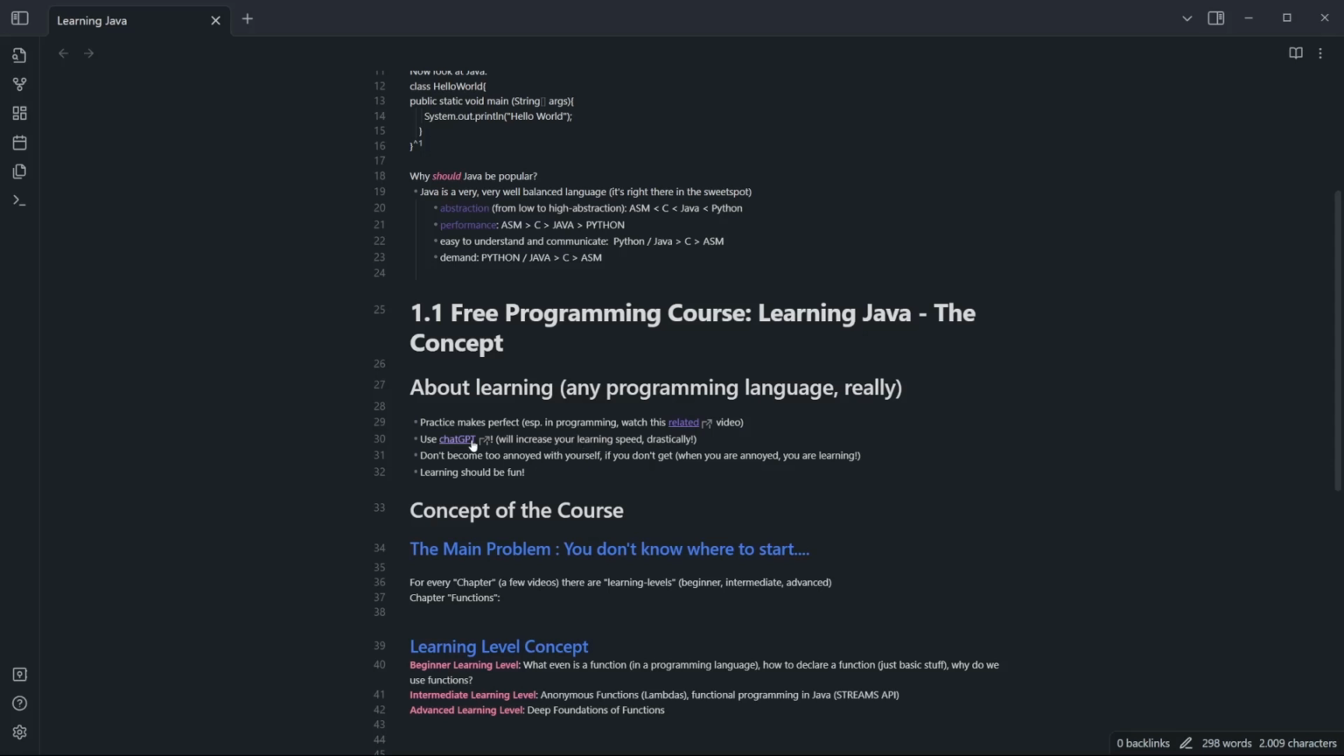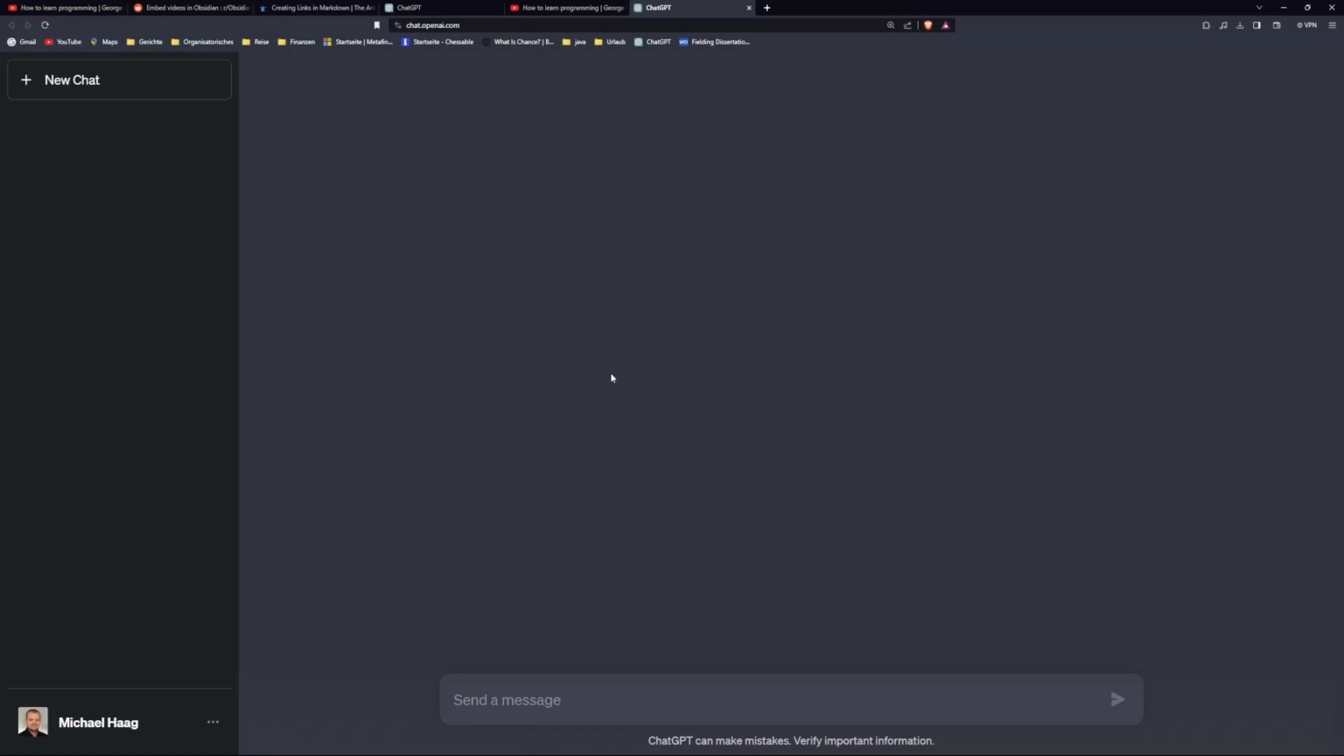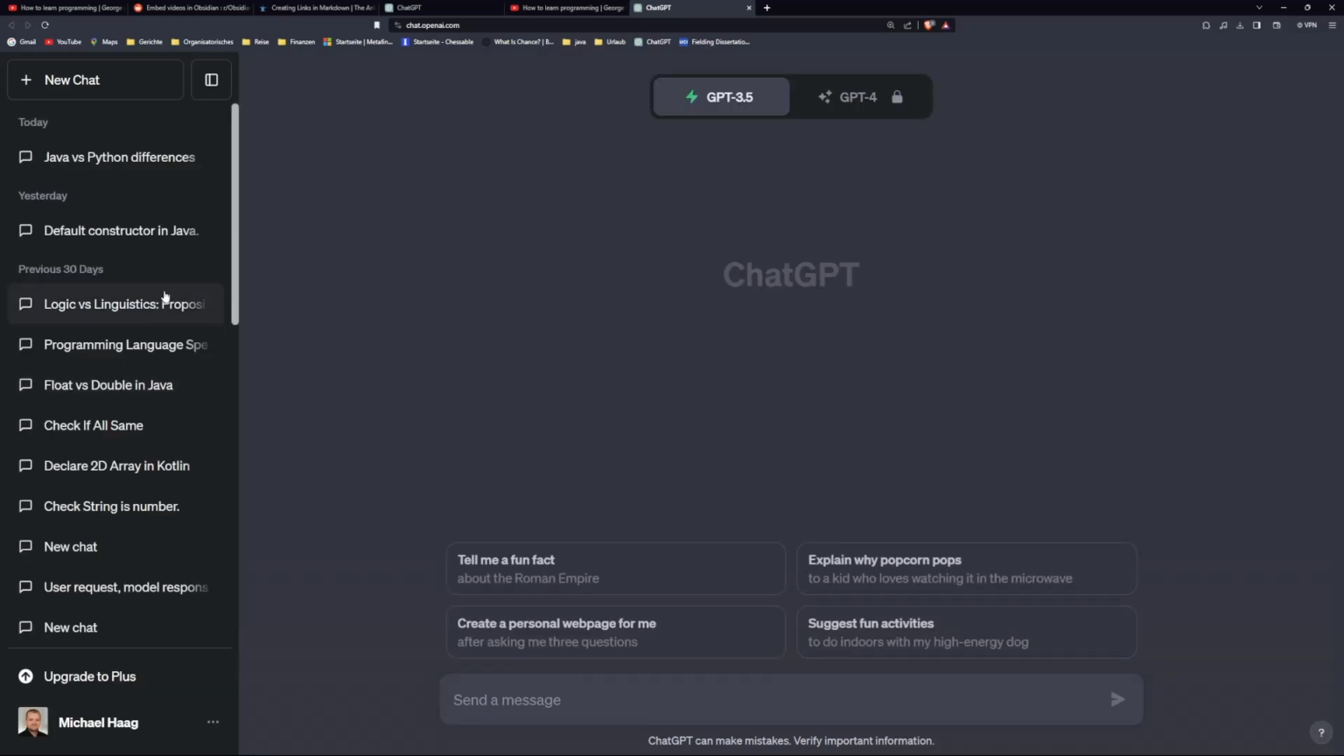And second, we live in the age of AI, so we should probably use it, right? We can use ChatGPT, and if, for example, we don't know the difference between Java and Python, for example, Java is a compiled language, Python is an interpreted language, what do these words mean?